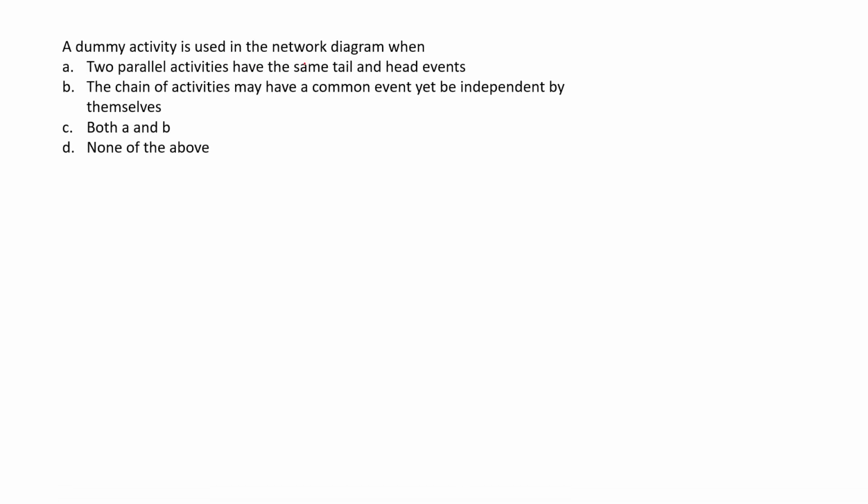A dummy activity is used in the network diagram when two parallel activities have the same tail and head events, and a chain of activities may have a common event yet be independent by themselves. So both the statements are right. So both A and B.